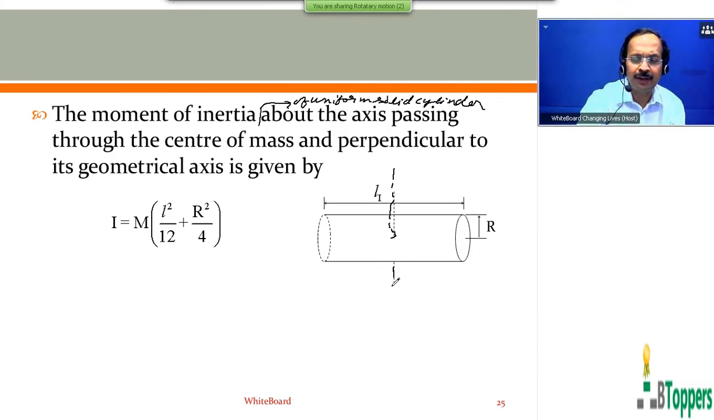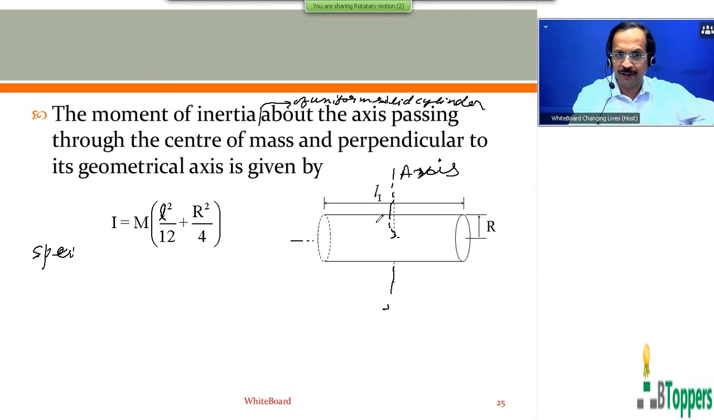That is about the axis passing through center of mass and perpendicular to geometrical axis of symmetry is given by I equal to m into (L square by 12 plus R square by 4). Here L is the length of cylinder. I would like to discuss a special case for the same thing, where moment of inertia about the axis perpendicular to the axis of symmetry and passing through the center of mass, I mean, moment of inertia about the axis perpendicular to length of cylinder and passing through its center of mass will be same as the.